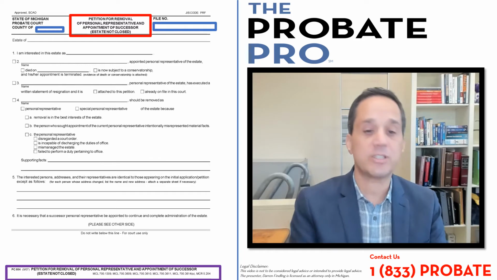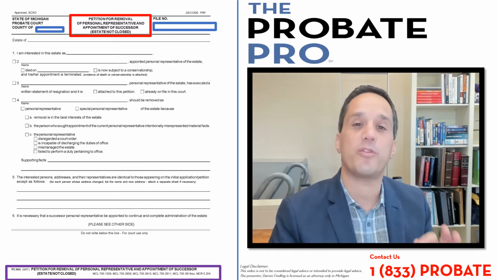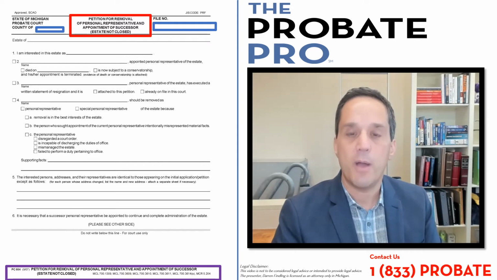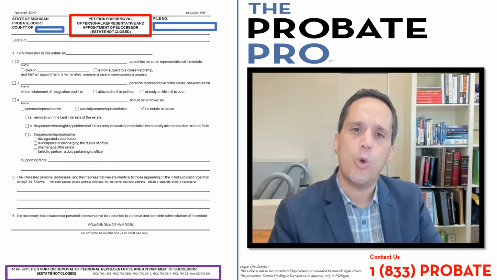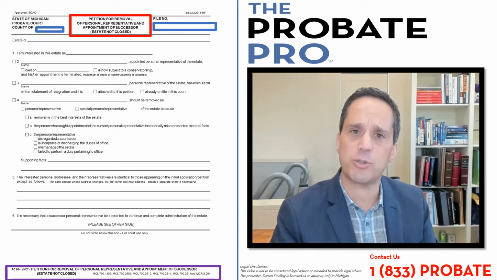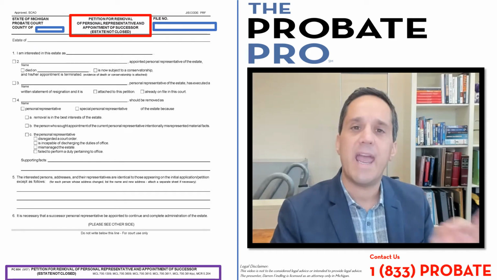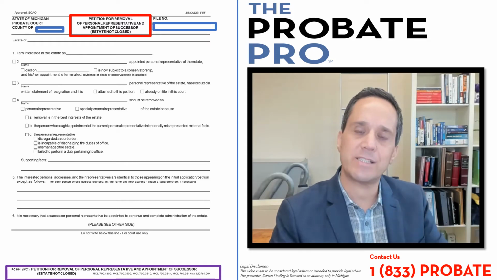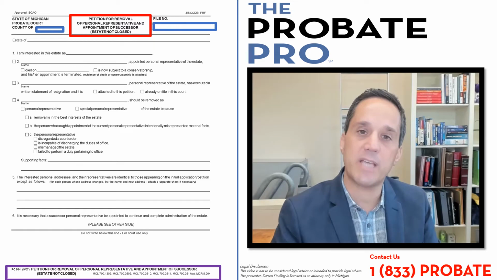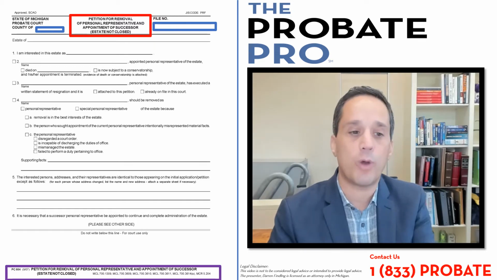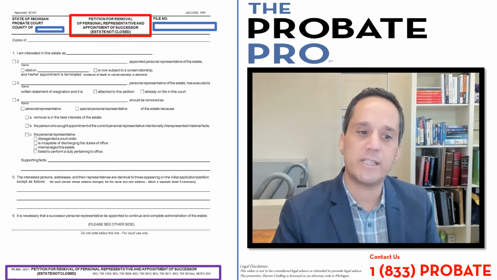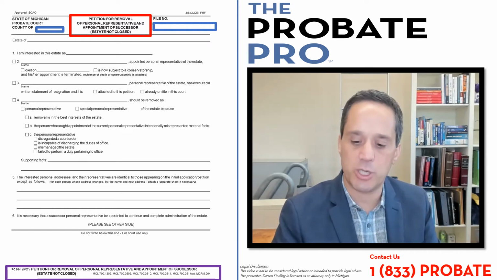Now, the other statute that's referenced here is 700.3611, and it talks about the termination of a personal representative for cause and the procedure when a family member feels aggrieved by the role that the personal representative is performing, and there's a desire to ask the court to remove the personal representative because that personal representative is not performing their role correctly.